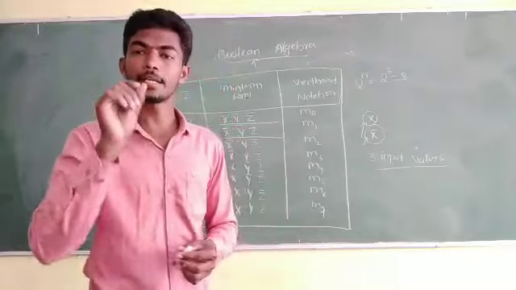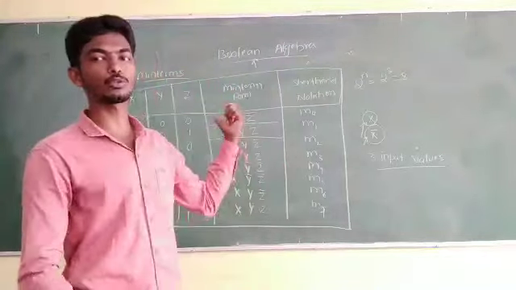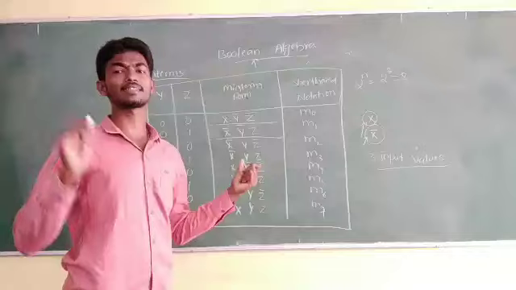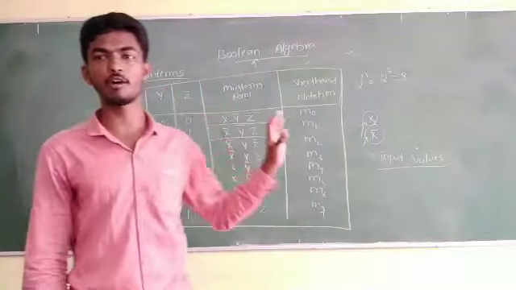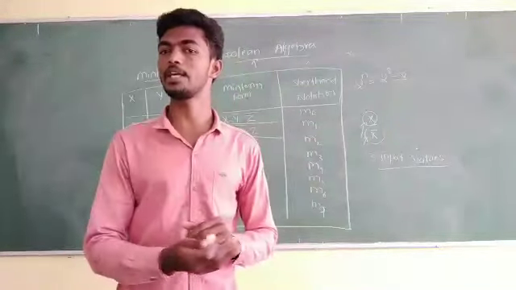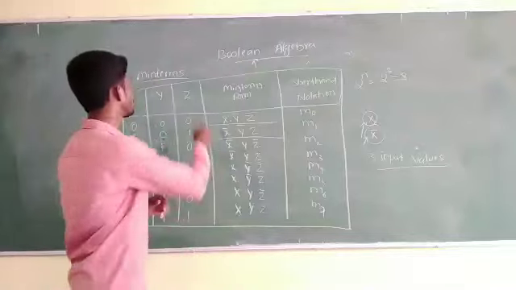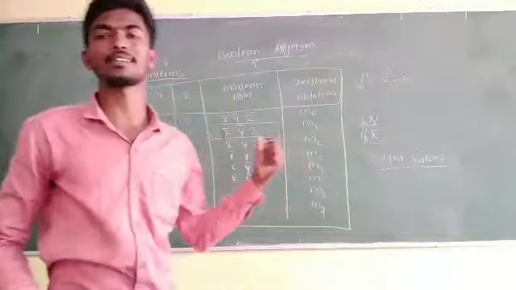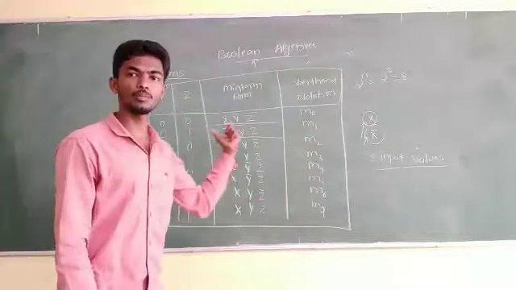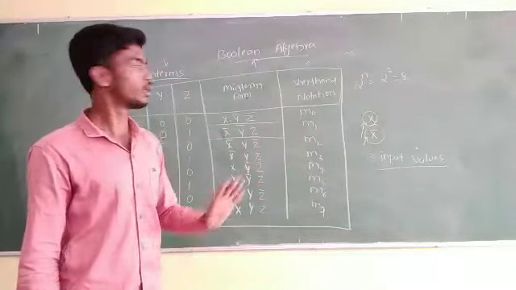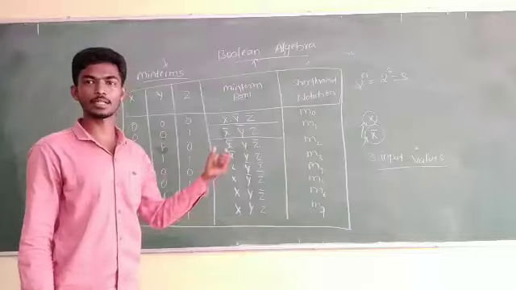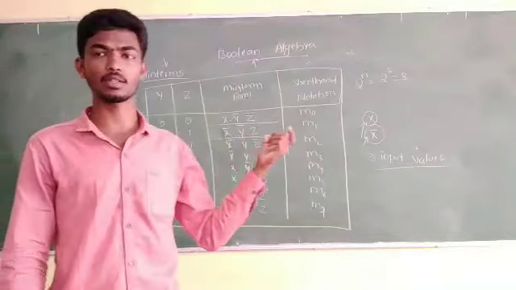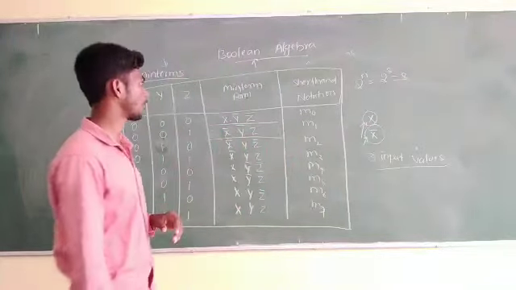If you are perfect and thorough with these 2 tables, you can easily understand the canonical forms and the representation of Boolean expressions using min terms and max terms. You can easily solve every problem regarding this. So don't miss observing this and practice it through WhatsApp. You can ask any questions or doubts if you have them.